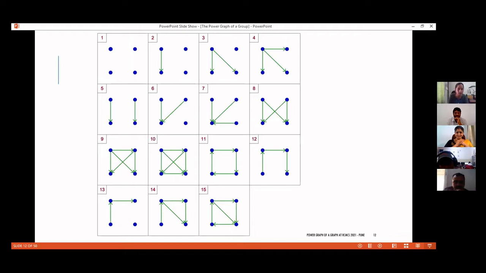Ma'am, graph number 11 is there. If you change the direction of the arrows, then you get another. Change the direction. You are right. Ms. Smita, I think. Yes, yes, ma'am.